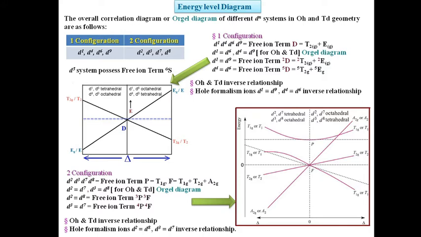also those transitions which are responsible for the color of the system, and can explain the absorption spectra which is experimentally found. And lastly, we can calculate the 10Dq value from this Orgel diagram or the splitting of terms in different fields. I have summarized till now what I discussed in my last video on Orgel diagram part 1.